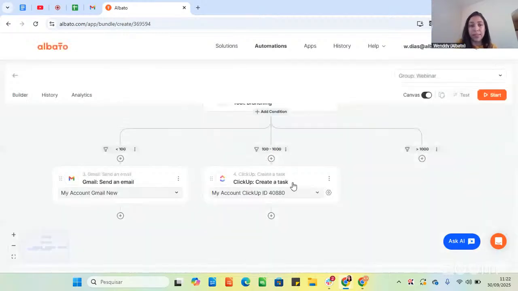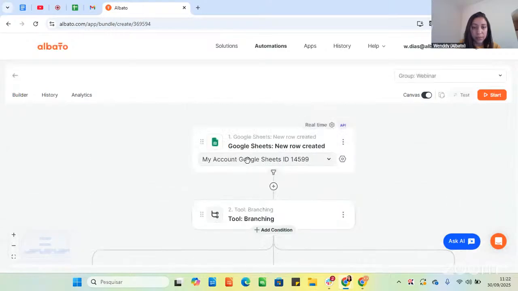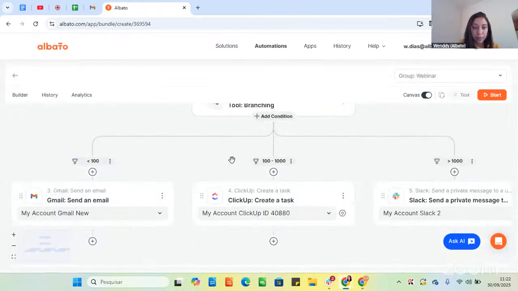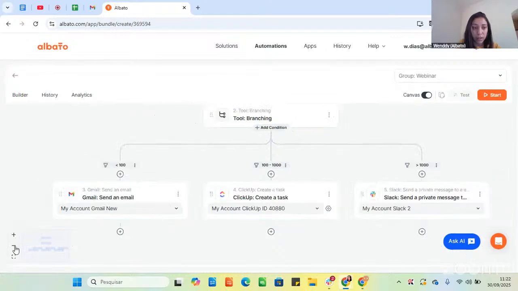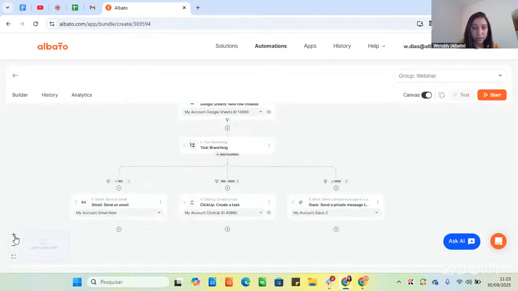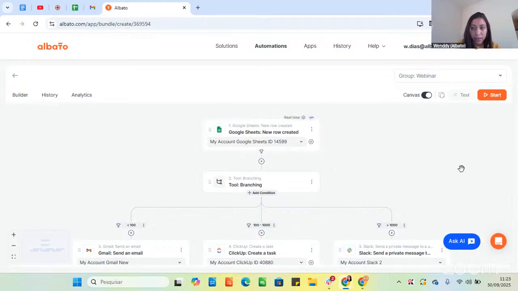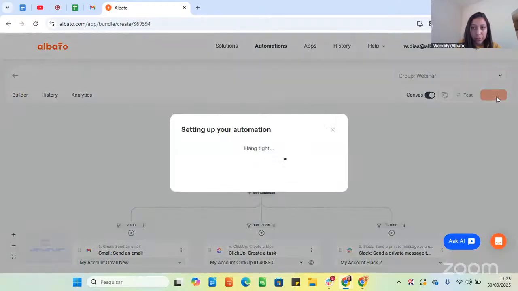And that's it. We have created this automation with the branching, as I told you. Here you can zoom in, specifically if you have a lot of steps and branches, so it will be easier for you to look for it. Zoom out as well. Here you can centralize the automation. Let me get back here. And then we can start the automation. Let's run a real-time test here.